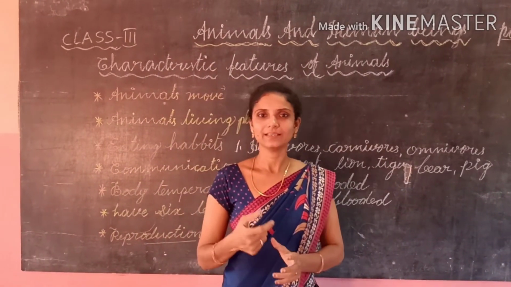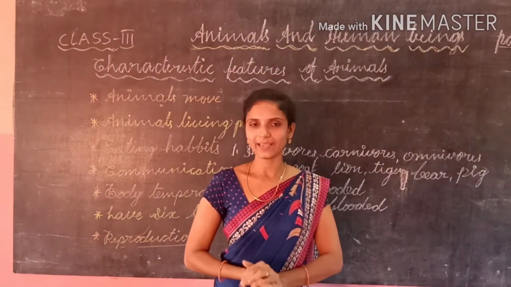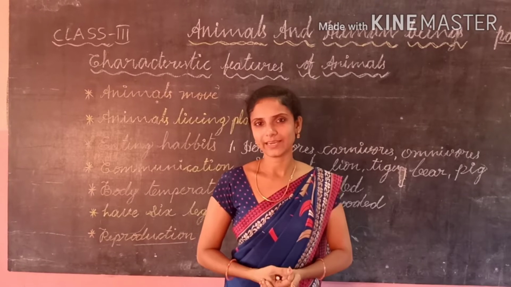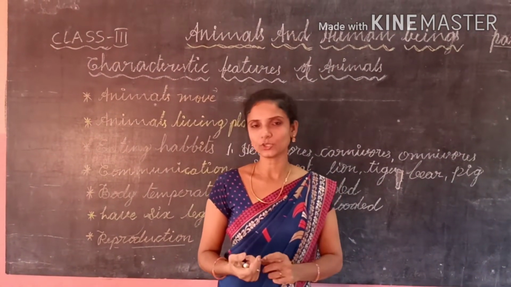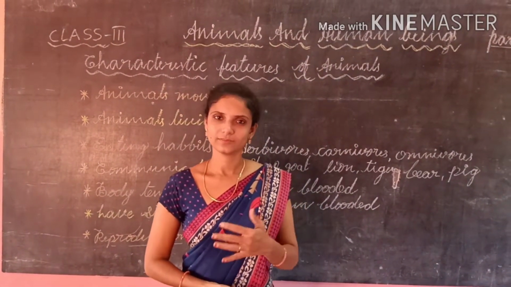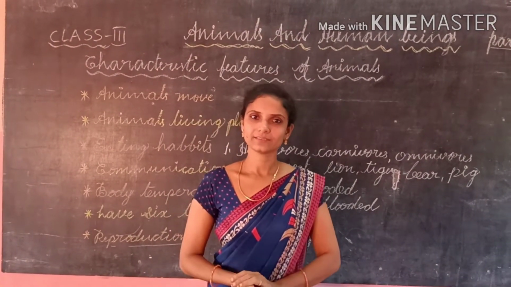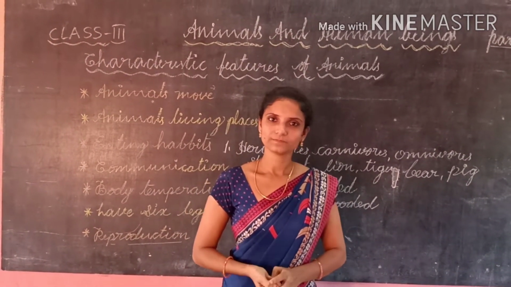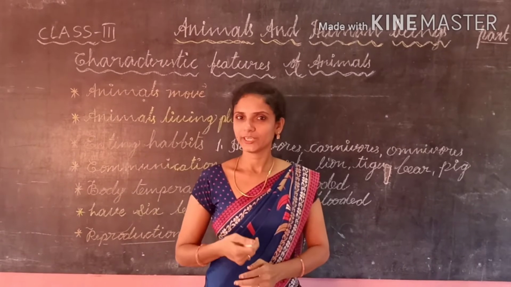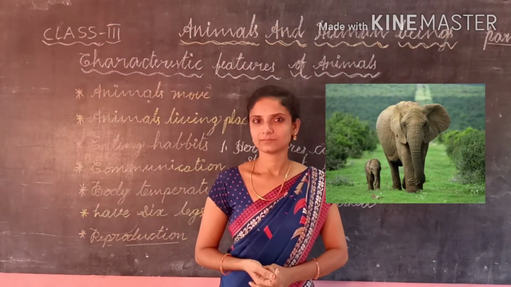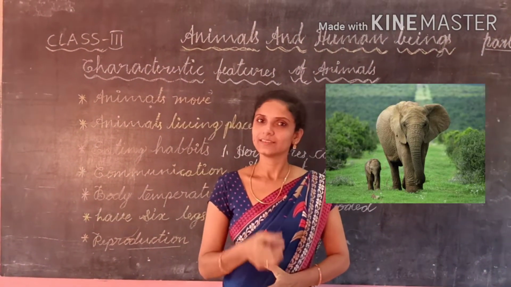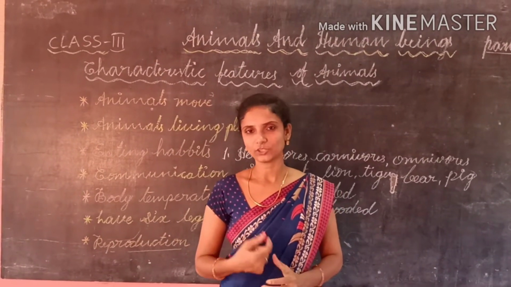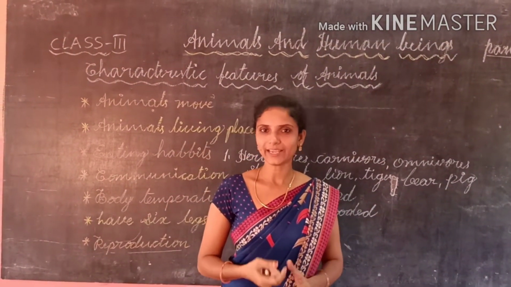These animals reproduce by laying eggs. And some animals reproduce by giving birth to young ones. What are those? Have you observed anywhere? Cow, goat, sheep, elephant, dog, cat. These all reproduce by giving birth to their young ones.